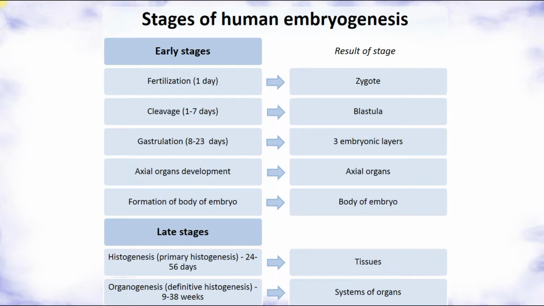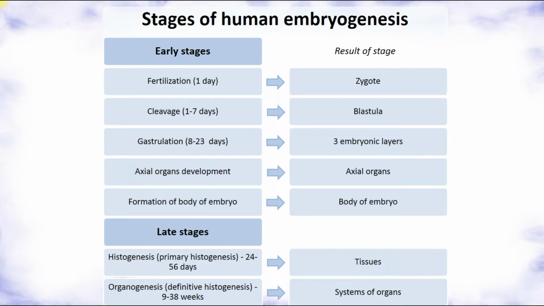Next stage is axial organs development, and it results in the formation of axial organs. After that, formation of body of embryo. Gastrulation takes place at the same time with axial organs development and formation of body of embryo, namely late gastrulation. And also there are late stages of embryogenesis. They include histogenesis and organogenesis. So it's development of tissues and organs and systems of organs.